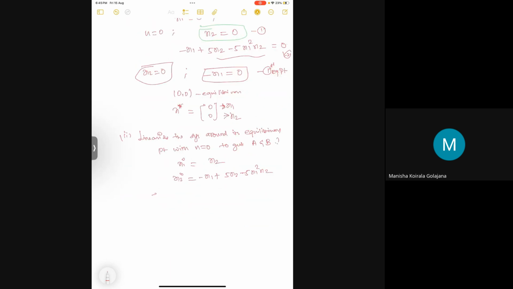Now I'm going to linearize. I'm going to use the Jacobian matrix. Since it is a two variable system, I'm just going to restrict the Jacobian matrix to 2 cross 2. Instead of f, I'm going to straight away write dou x1 dot by dou x1, dou x1 dot by dou x2. So here the numerator should not change, the denominator should change. Here dou x2 dot by dou x1. So vertically the numerator should change. Don't mix this, then you will get a wrong matrix.